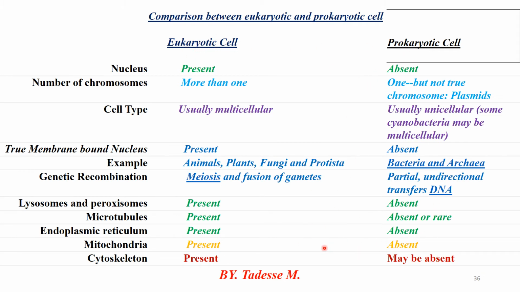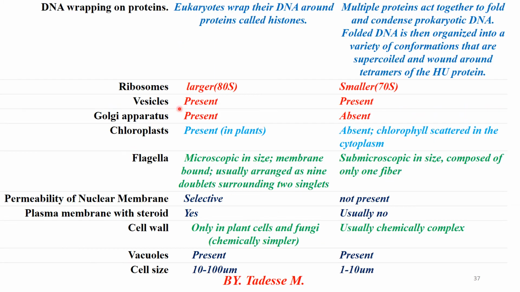All of you should identify this critically. Next, cell size. The size of a eukaryotic cell is larger than that of a prokaryotic cell. As a result, the eukaryotic cell is more complex than the prokaryotic cell. Look at the number of ribosomes: larger in eukaryotes, smaller in prokaryotes.